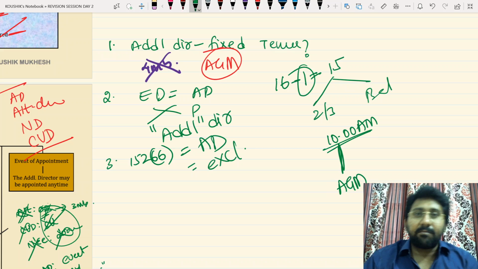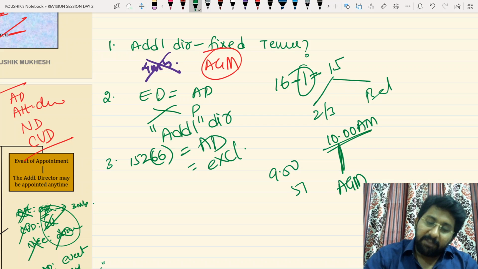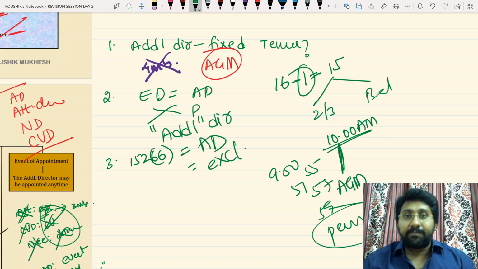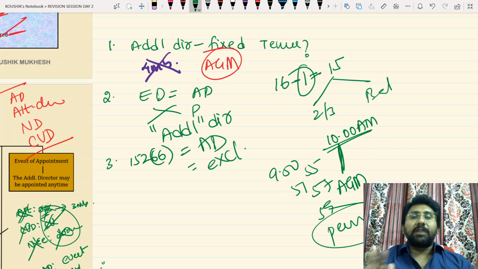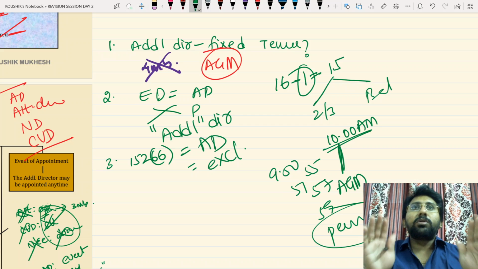Now the AGM starts at 10 a.m. At 9:50 I am an additional director. At 9:51, additional director. 9:55, additional director. 9:57, additional director. 9:59, additional director. At 10 o'clock I am a person. At 10 o'clock I am what? A person. Once I become a person, now answer my question. At 10 o'clock, when the AGM starts, am I an additional director or a person? I'm a person, obviously.